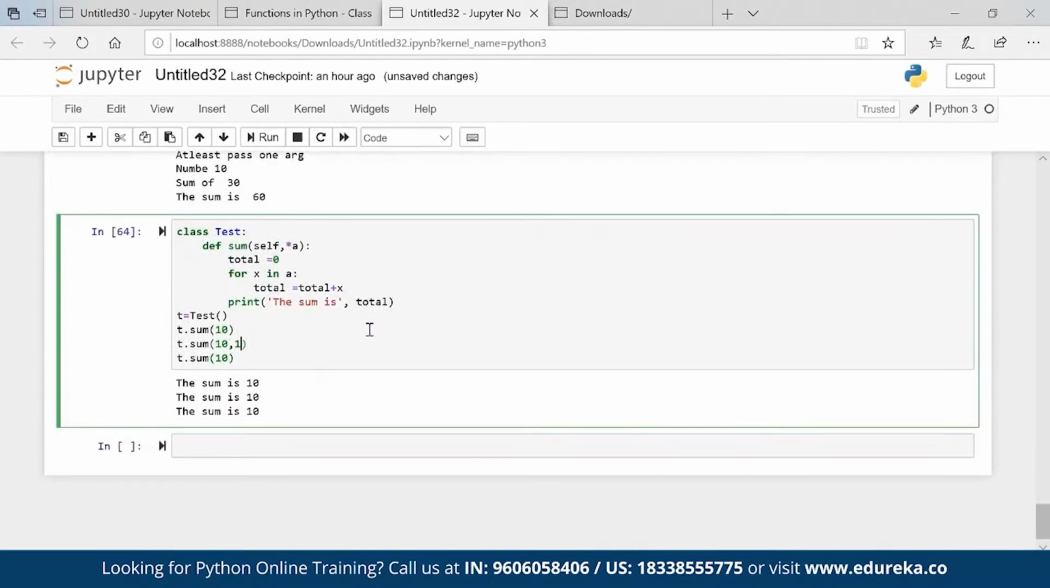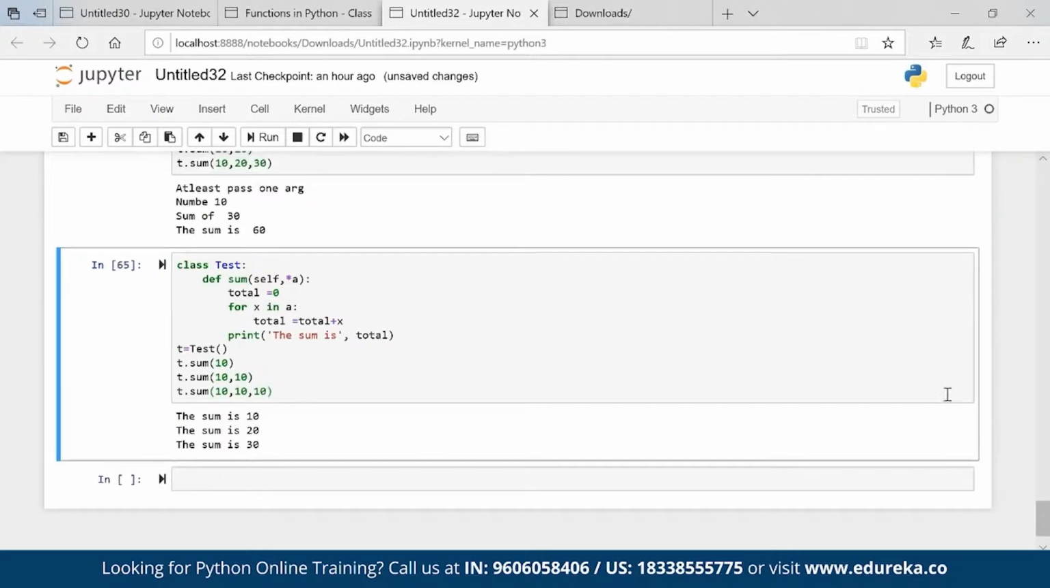And pass the value 10, 10, 10, 10, 10, execute: 10, 20, 30. Okay, so A star means variable argument. You can put many values here. So that is what method overloading is. That is how you can do method overloading.